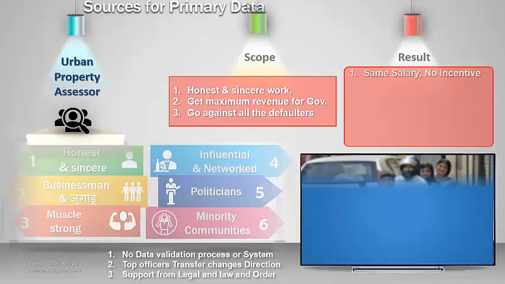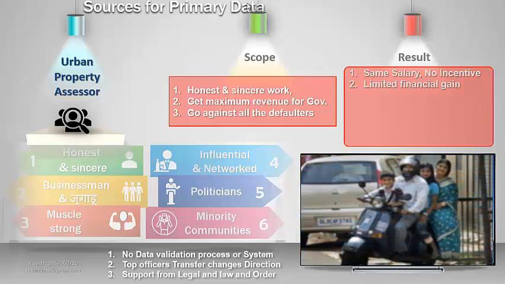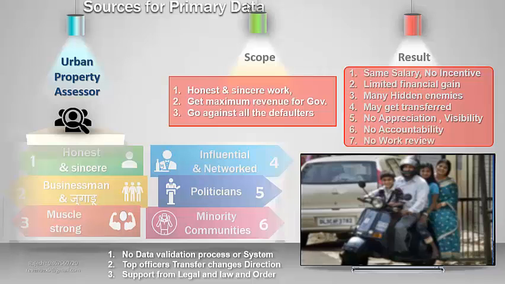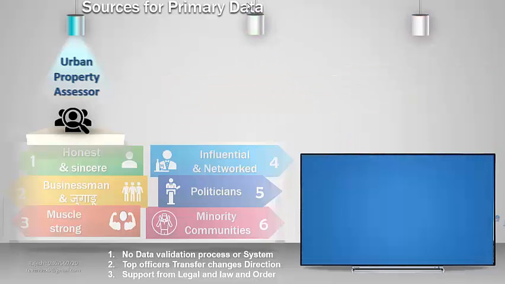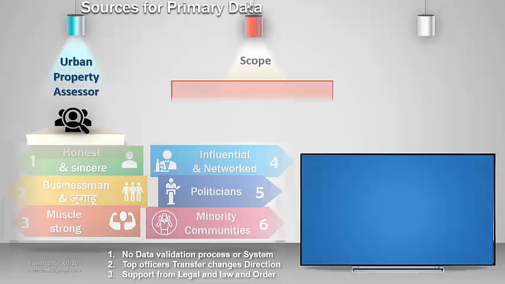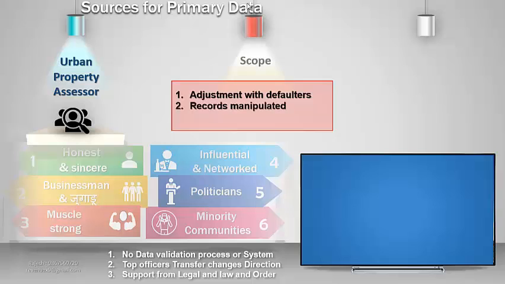Stagnant salary, no incentives, limited financial gain. He creates a lot of hidden enemies. He may get transferred to an unwanted place. No real appreciation within the system, and he has to worry about his family security. In the second option, the officer goes with the wave and does some adjustments with the defaulters. This creates record manipulation and poor revenue for the government.